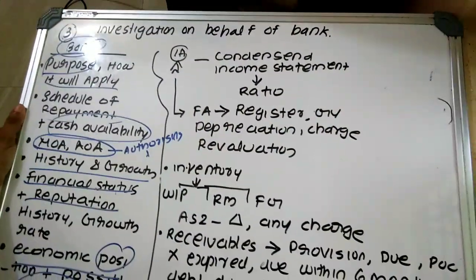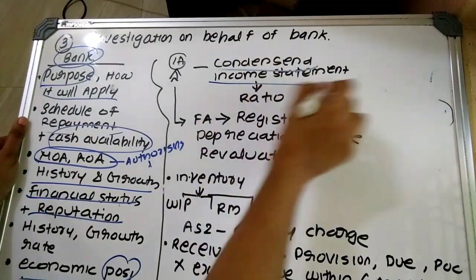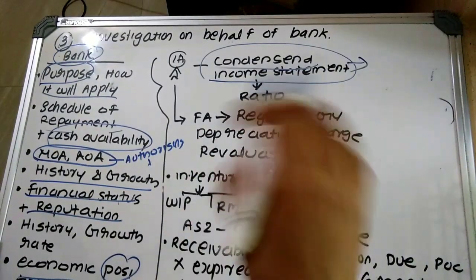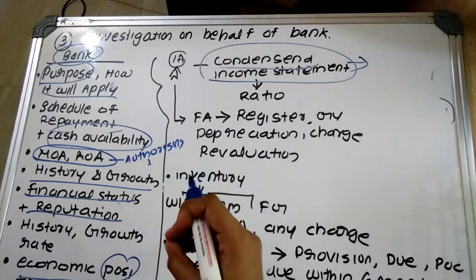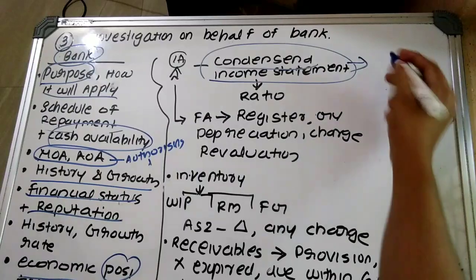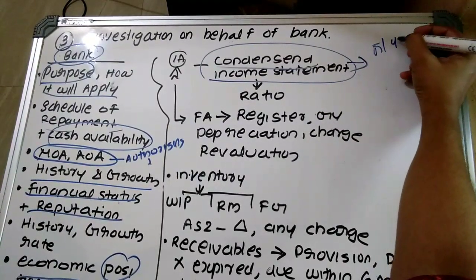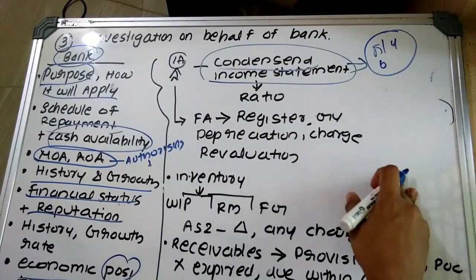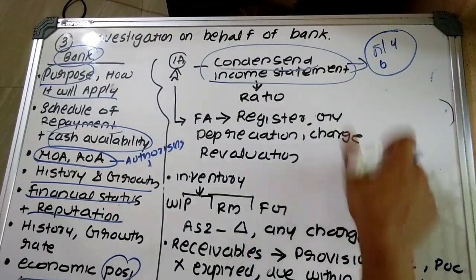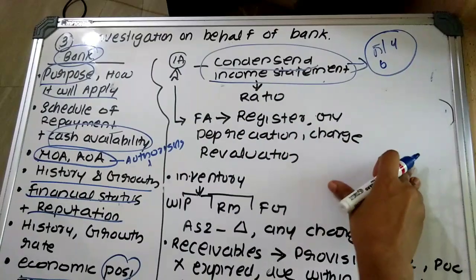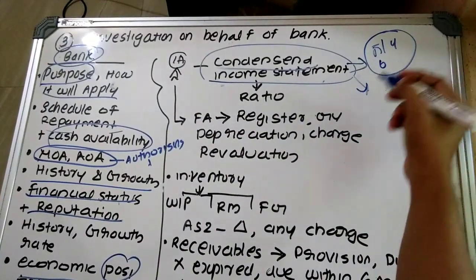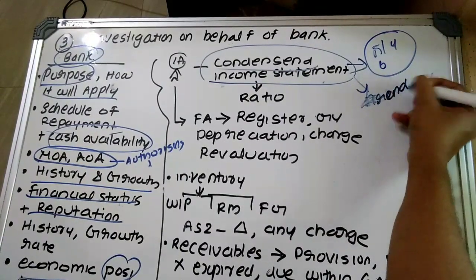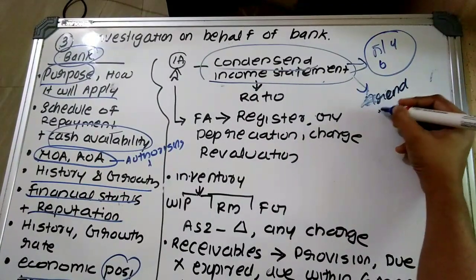Plus specifically they should perform the following aspects. Investigators should prepare a condensed income statement. What is the meaning of this condensed income statement? They have to make an analysis of the financial statements, especially the profit and loss account and balance sheet of 5 or 6 years prior to the date of application for the loan. On the basis of that profit and loss account, they should prepare a condensed income statement, mainly for the purpose of understanding the trend of profitability or their pattern, etc.